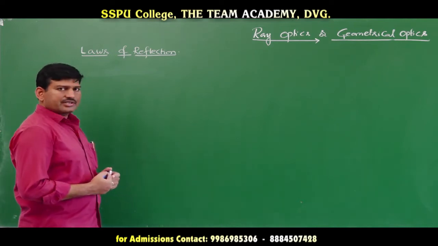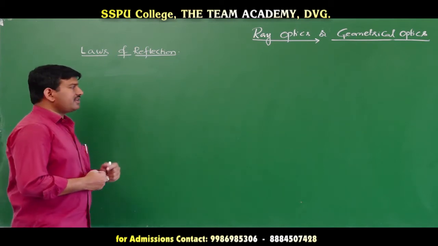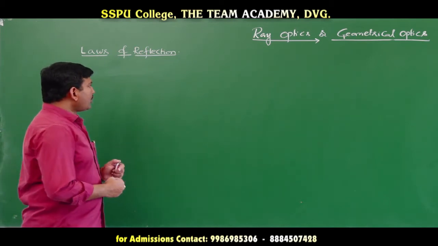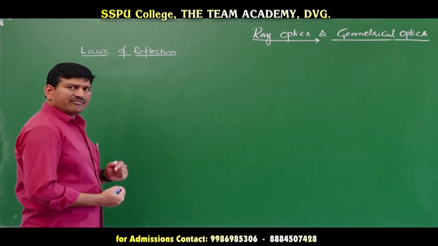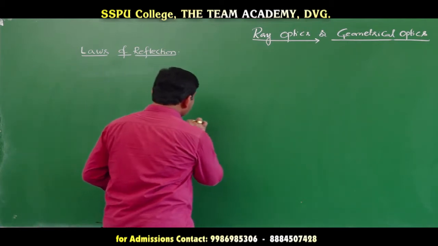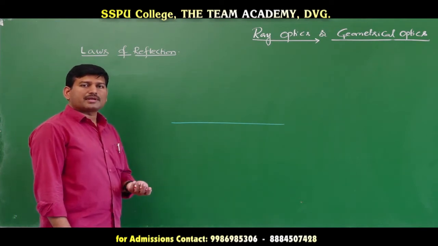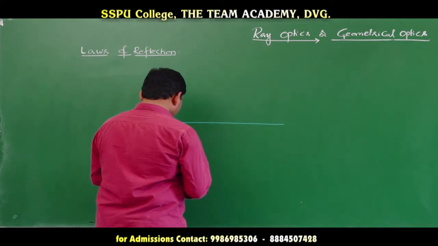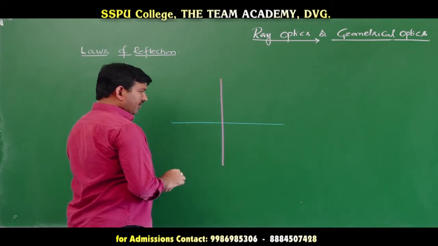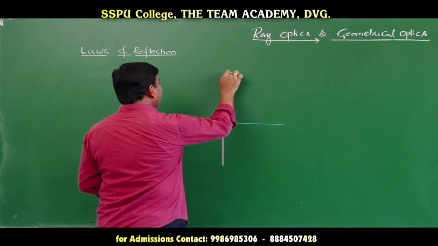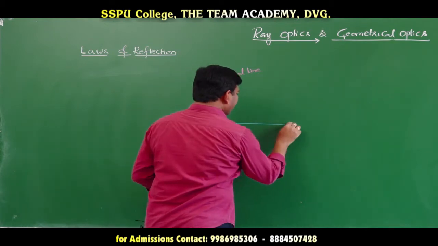Regarding the laws of reflection, we have two things. One is the first law of reflection, and the second one is the second law of reflection. To understand the laws of reflection, let me draw the ray diagram once again for the reflection phenomenon. So, here this is called the interface, nothing but a plane which is separating the two optical media, and this is the normal line, which is perpendicular to the interface, whereas this is the interface.